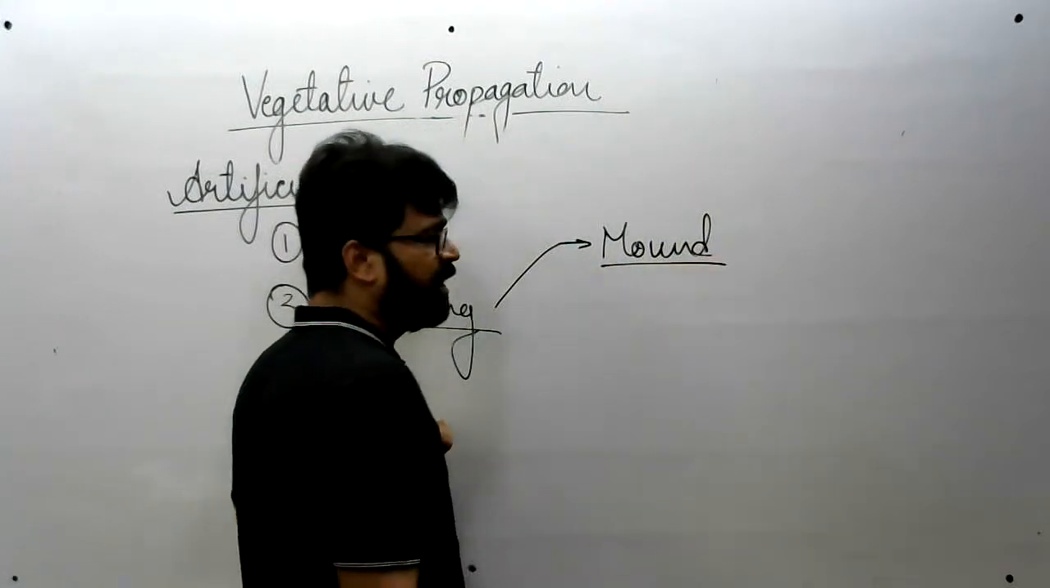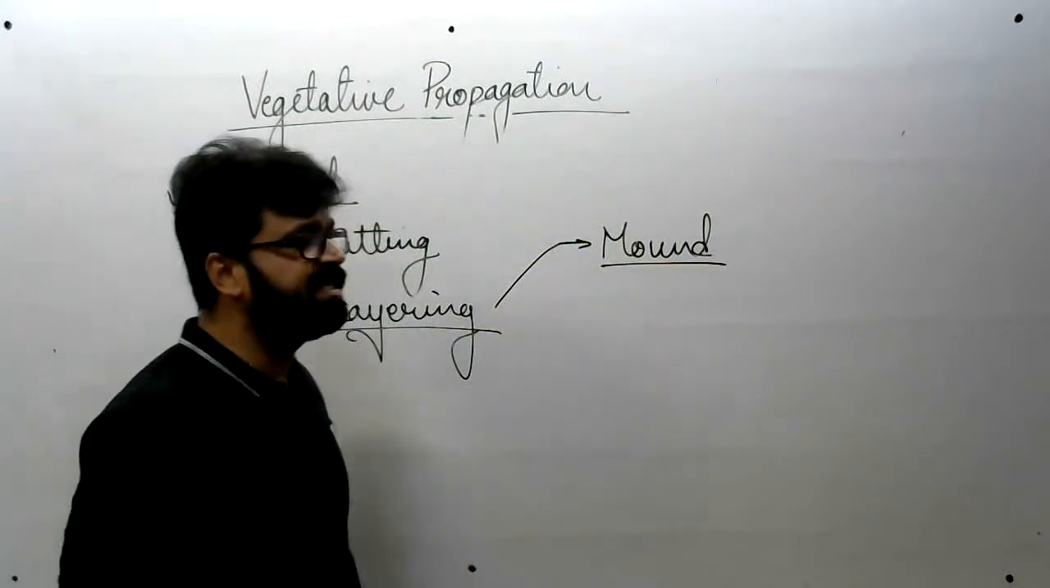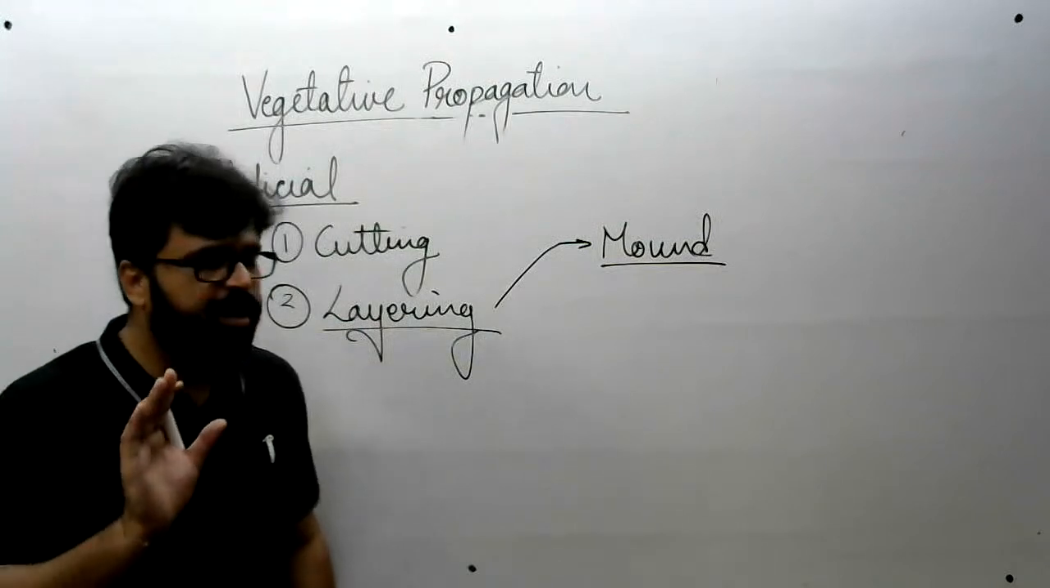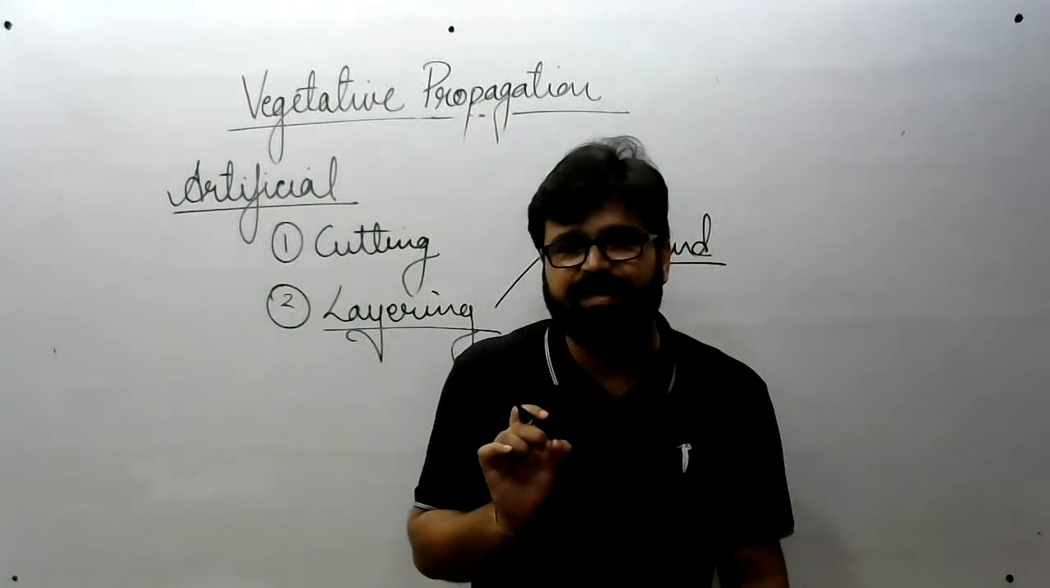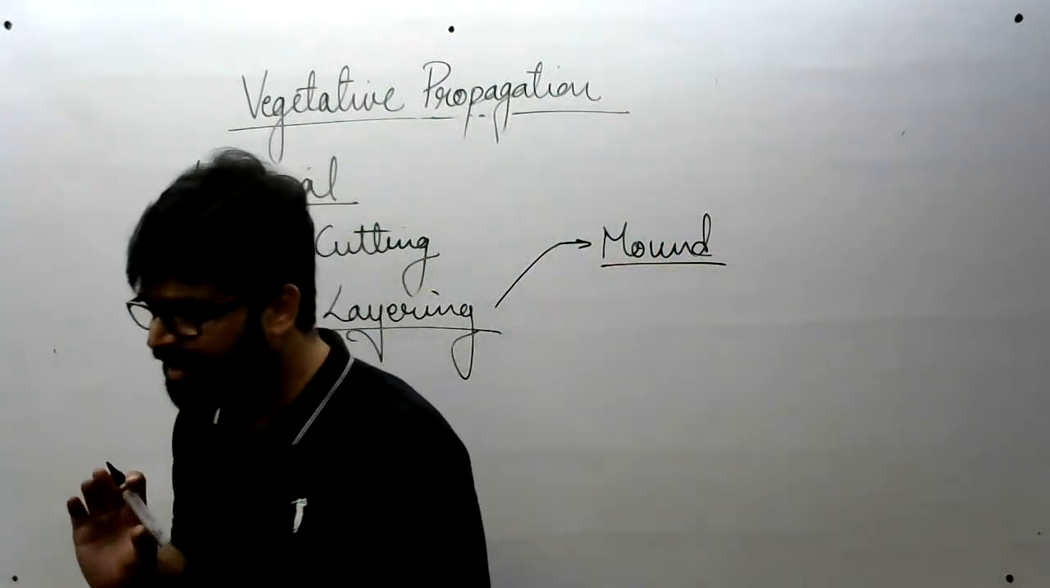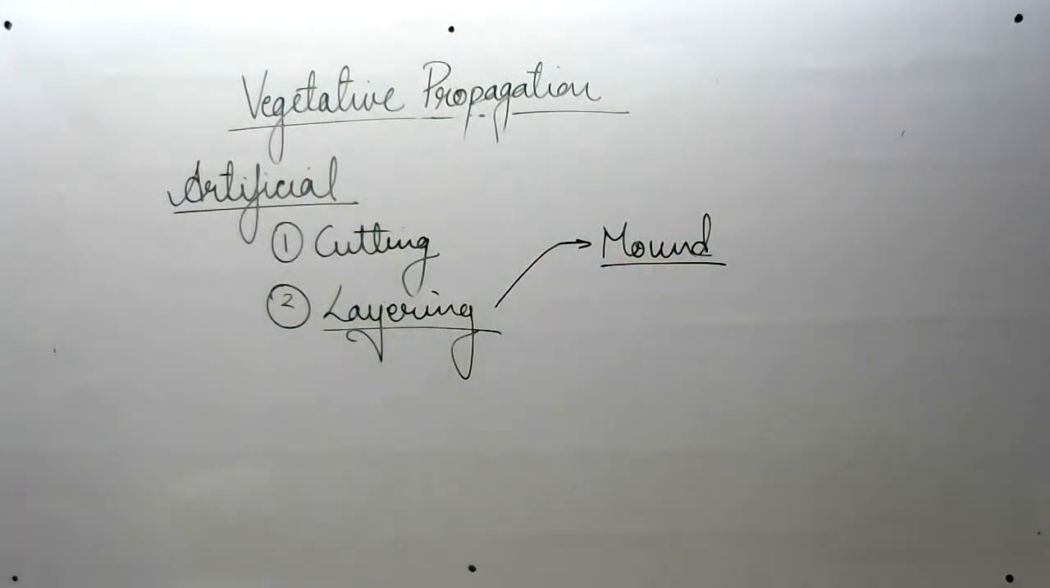Mound layering. Okay, now what happened in this? I'm sure all of you have heard of biennial, perennial, seasonal plants. Are these terms clear? All right, in Marathi it is known as Nagfani, because it looks like a snake.